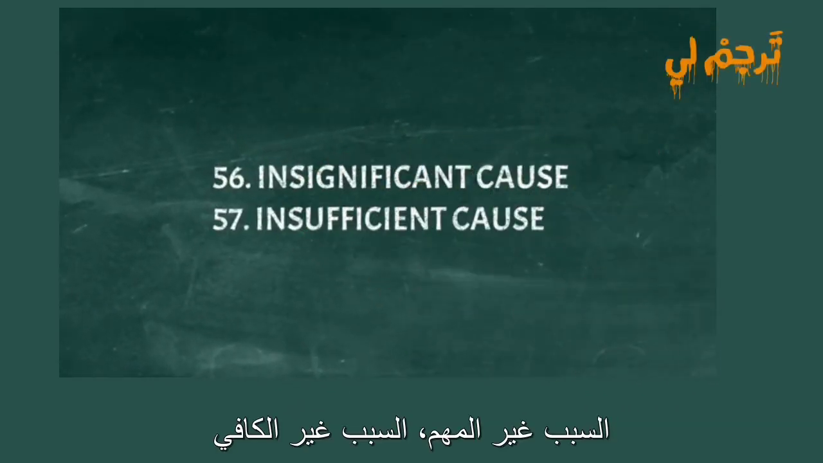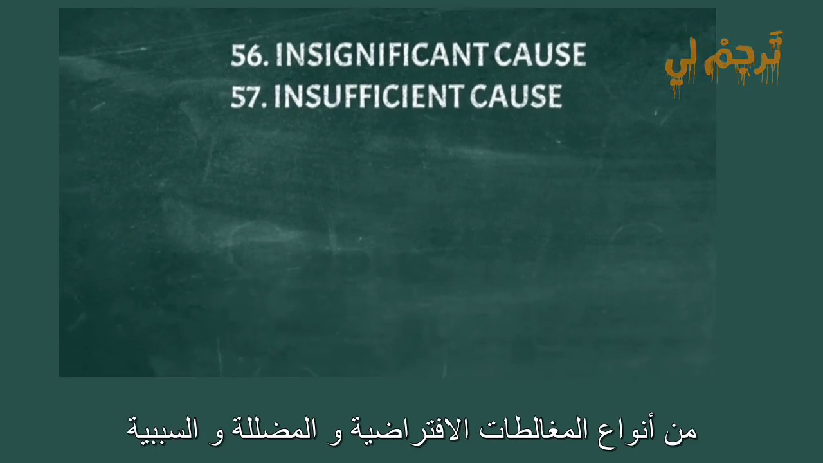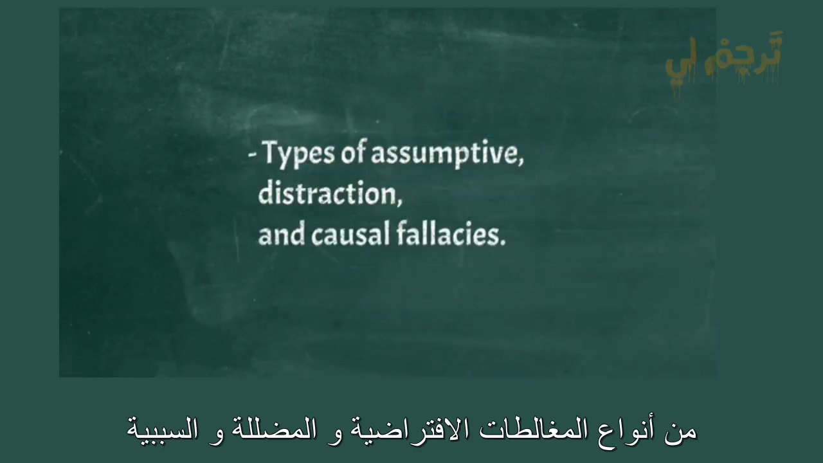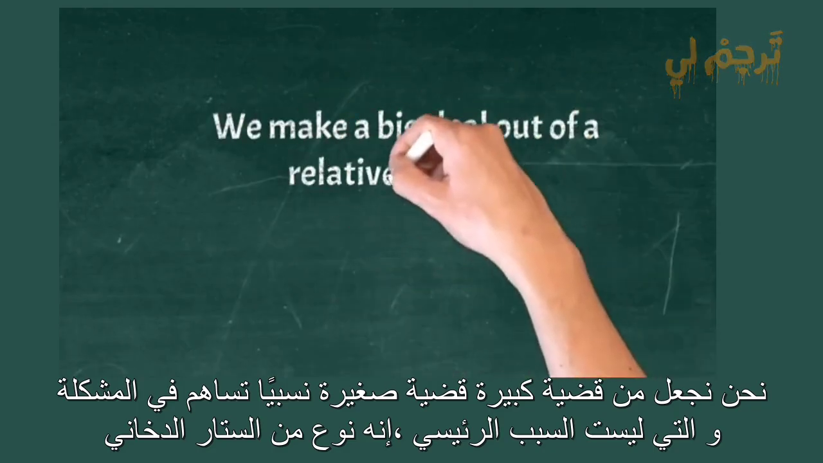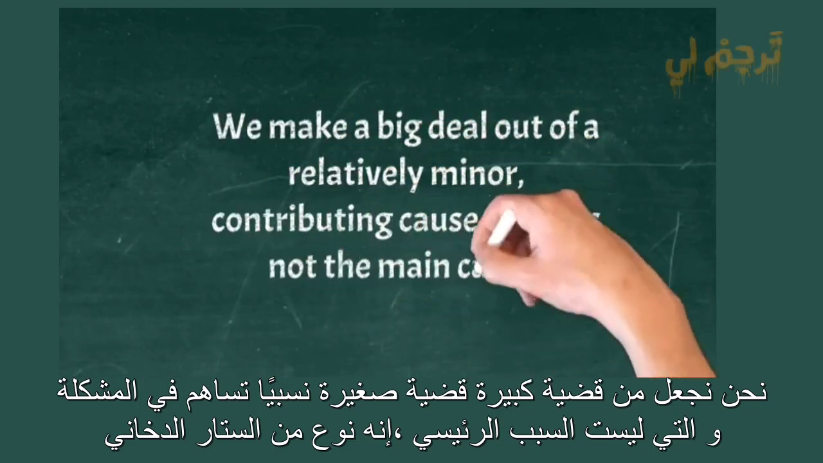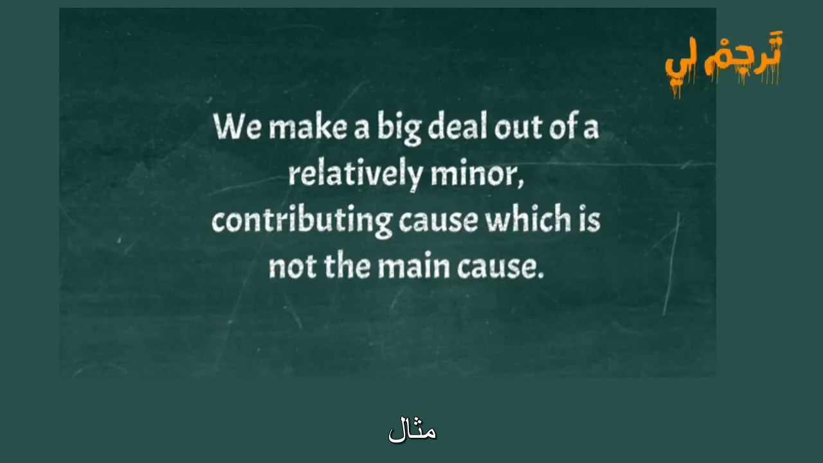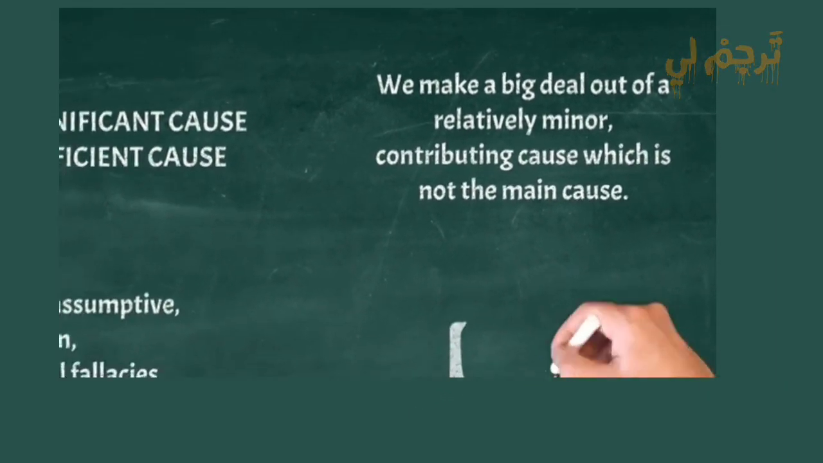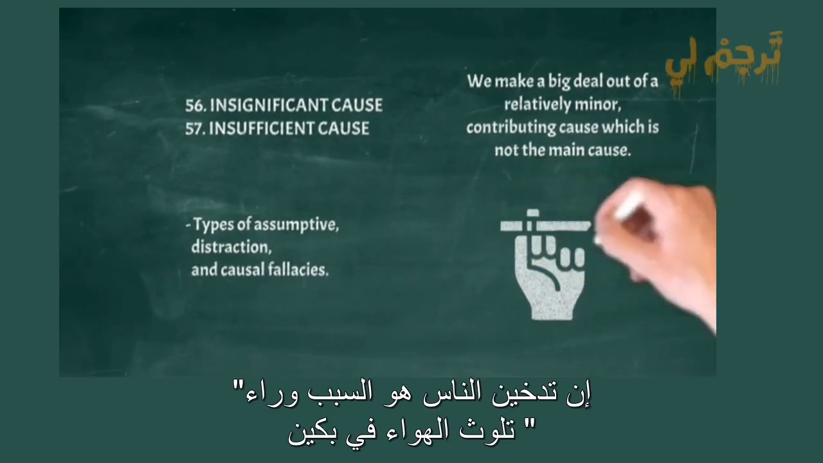Insignificant cause, insufficient cause. Types of assumptive, distraction, and causal fallacies. We make a big deal out of a relatively minor, contributing cause which is not the main cause. It's a type of smokescreen. Example: people smoking is what causes air pollution over Beijing.